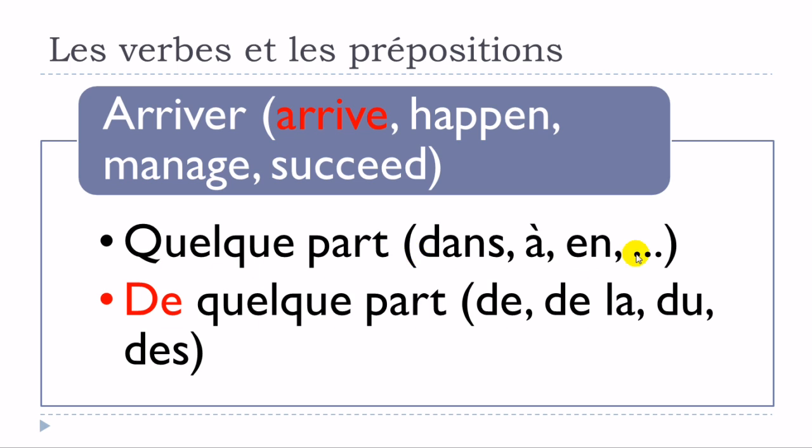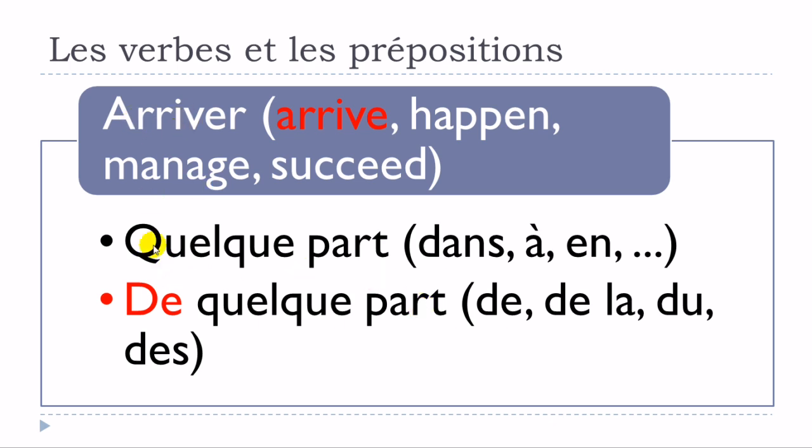All right. So and all the composition that you can make with the articles. Okay. So it could be dans la, dans le, dans les, then à la, and then à plus le would become au, à plus les would become aux, en, etc. So quelque part, and in that case, of course, you should use this preposition.